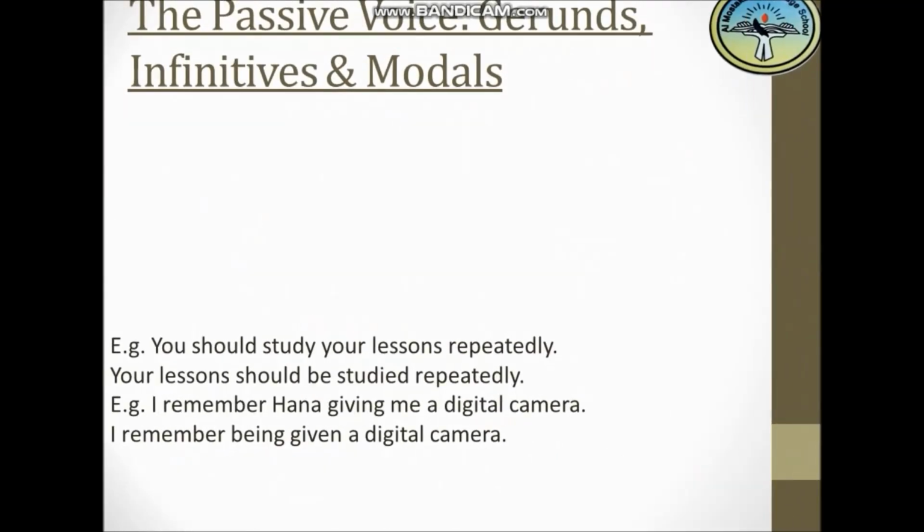Okay, here we have the passive voice with gerunds and infinitives and modals. Gerunds are the verbs plus ing. For infinitives, we have the full infinitive, which is to plus the verb, and the bare infinitive, which is the bare form of the verb, and we have the modals.